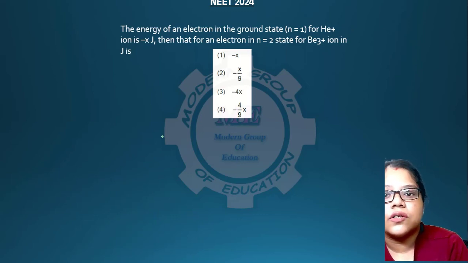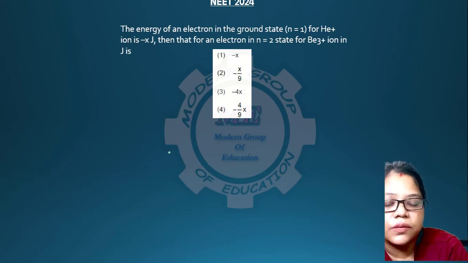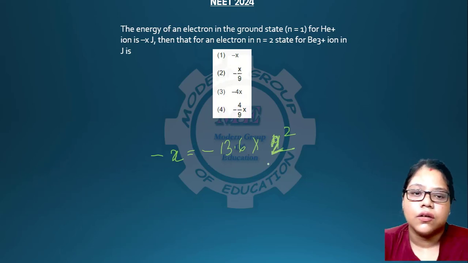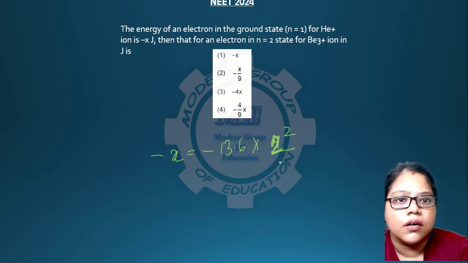Okay, so first you have to find the energy of the ground state for the helium atom. So the energy is minus 13.6 into Z square by n square. Z for helium is, no, Z for helium is 2, so 2 square over here, and n is given as 1.